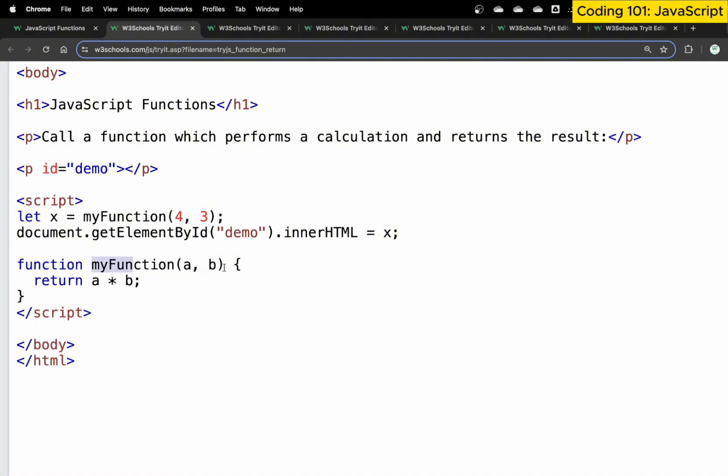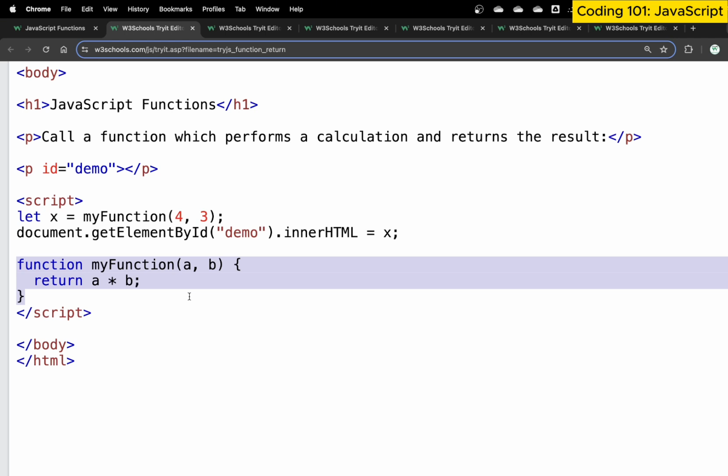It takes two arguments. Whatever the value of these arguments are, multiply them and then return the answer. So this basically is my function of code. This becomes a block of code that performs a specific task. The task is that there will be two arguments, multiply them and return the answer. So now I can call this function any number of times, as many as we want.